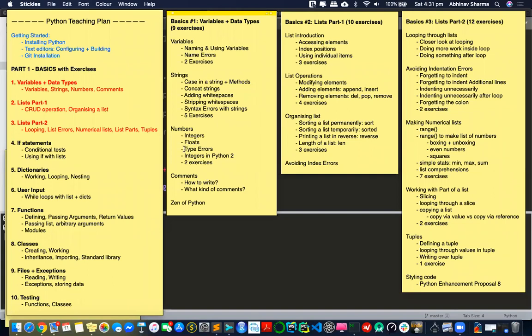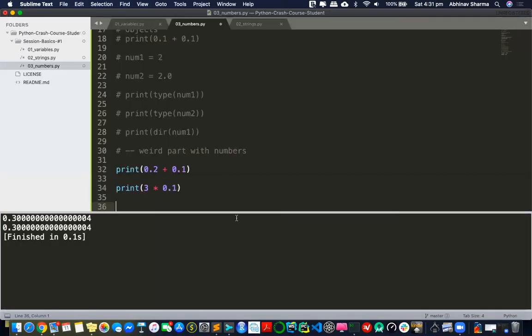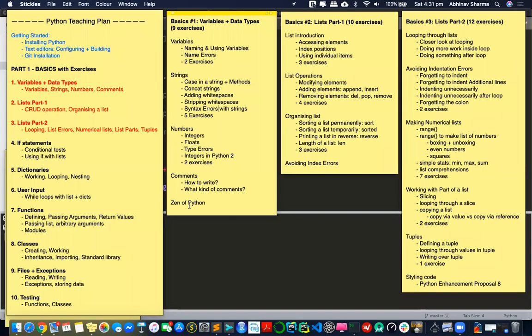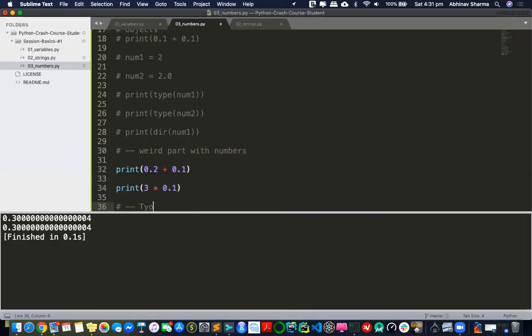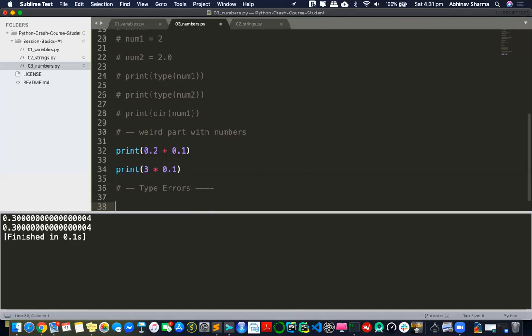Now let's look at a new kind of error called type error. We have seen name error, we have seen syntax error. Now let's look at something called type error. Every error that Python shows you, there's a reason for that. The error that you see will never be a problem of Python. Never. It will always be your issue, and it's the way Python tells you that you are making some mistake. That's how you should take those errors.